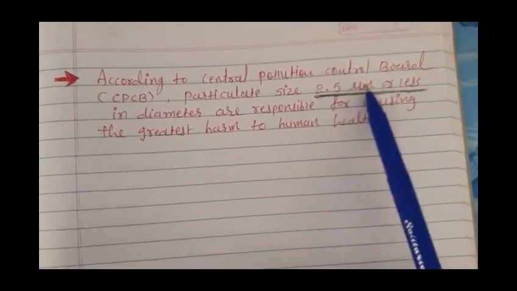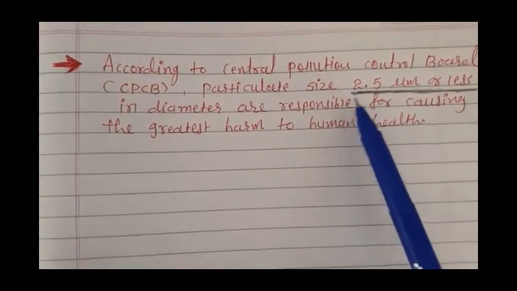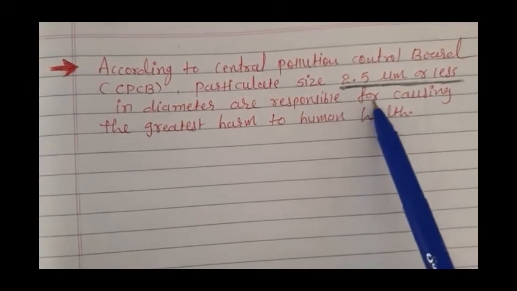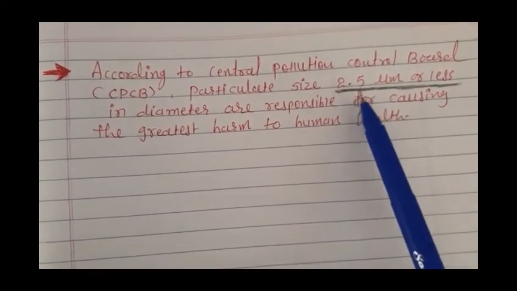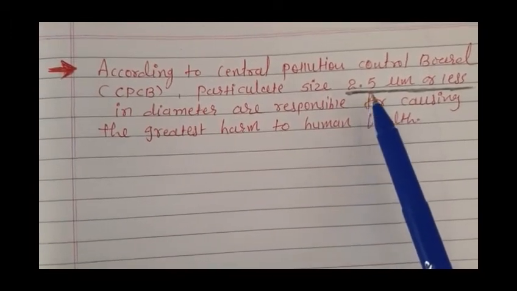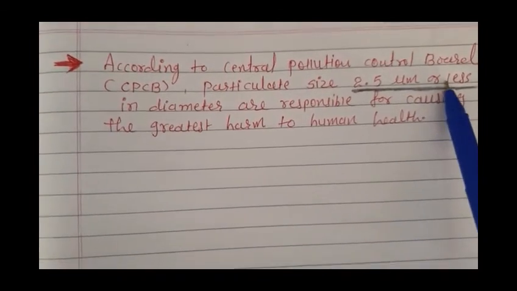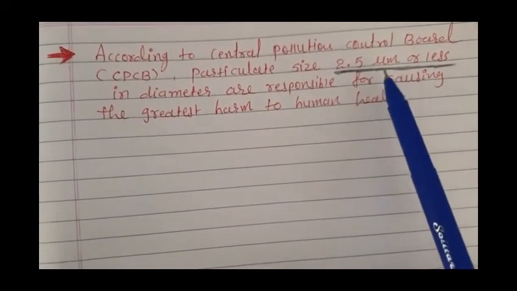Because they are very small in size, they can enter our body very easily. We have natural barriers in our body that prevent other foreign particles from entering, but these are very small, 2.5 micrometer or less. So it's difficult for our body cells to recognize them and stop them.